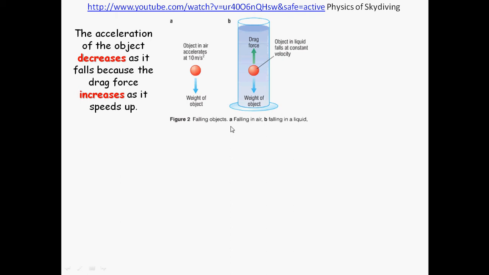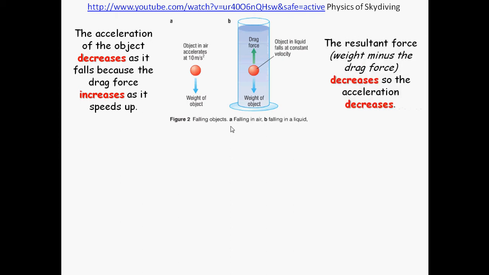So you get an object, it starts to fall due to the force of gravity, but it starts to decelerate as it falls due to the force of gravity being balanced, or starting to be balanced, with the drag. Now the resultant force, which would be the force of gravity or the weight minus the drag force, is going to decrease as the object falls, because the drag force is going to increase the faster the object falls, and therefore, because the resultant force decreases, acceleration also decreases. Remember, force equals mass times acceleration. If my resultant force gets smaller, my acceleration gets smaller.